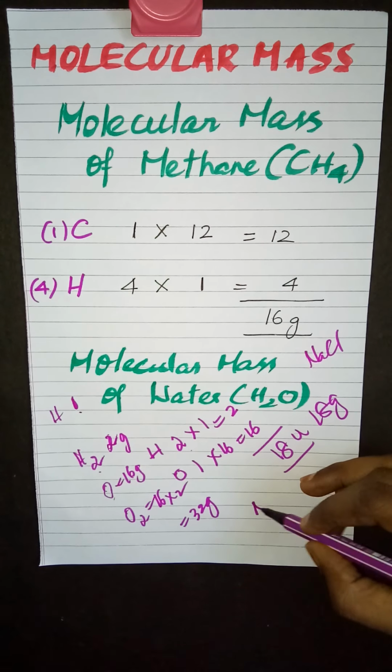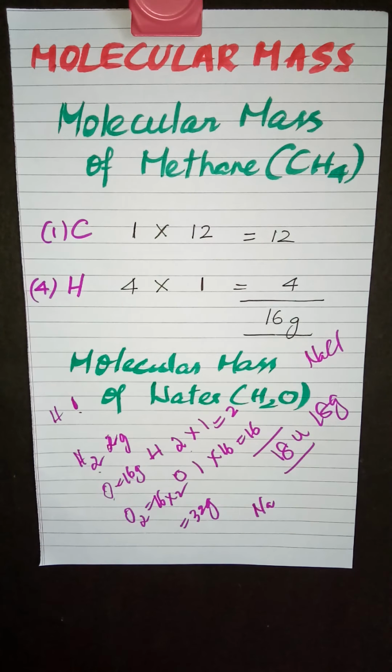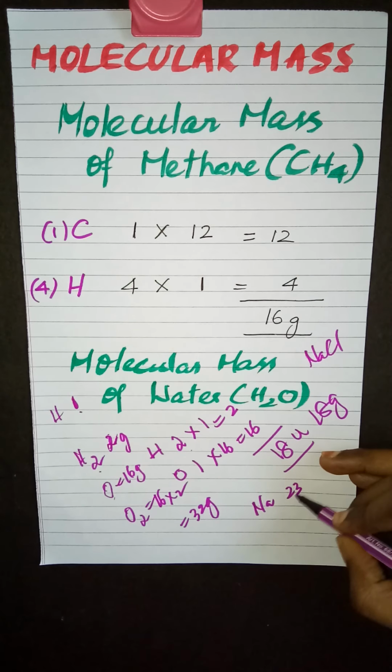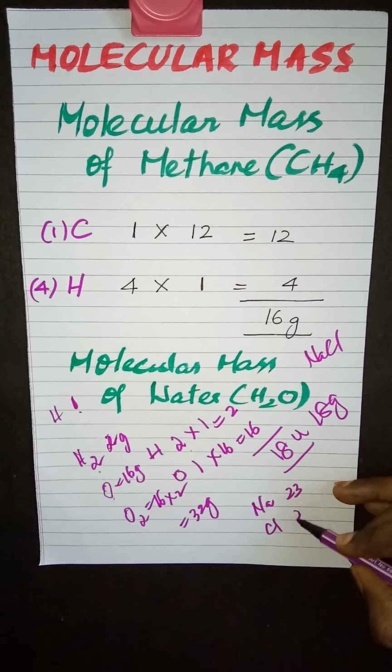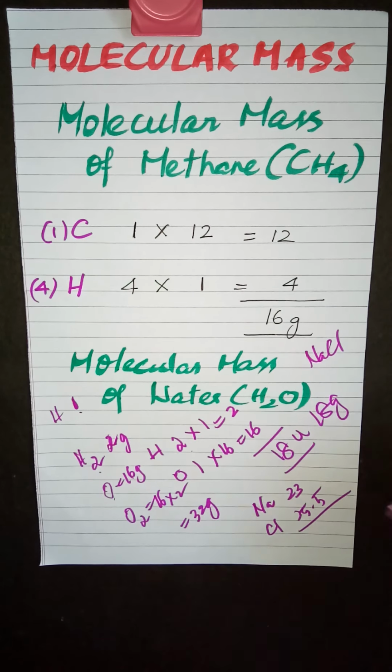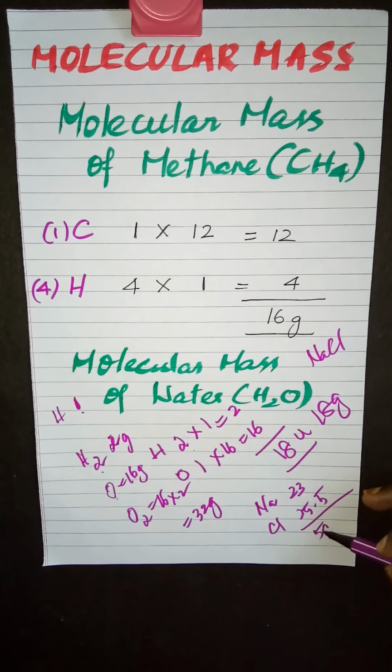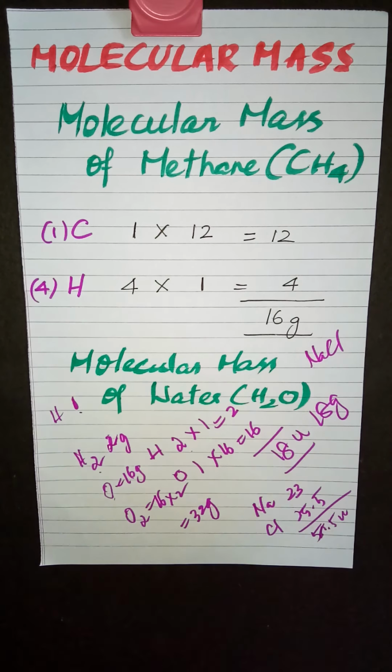For example, for Na, the atomic mass is 23 units, and for chlorine it is 35.5 units. So when you add this together, you get 58.5. But instead of using the term molecular mass, we use the term formula mass, because you are not taking the exact mass of that compound, you are taking the formula and calculating the mass.